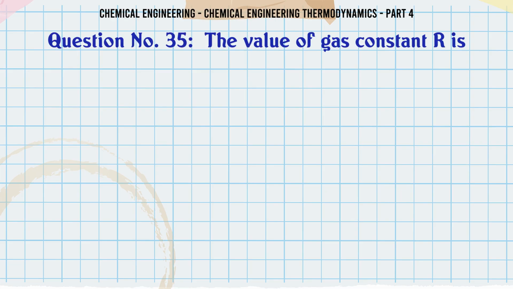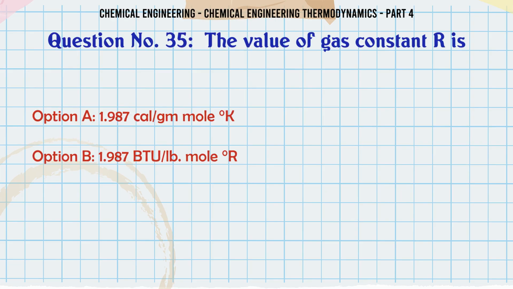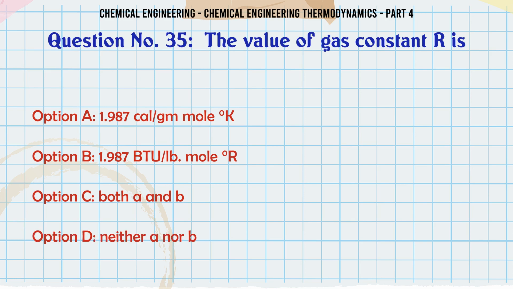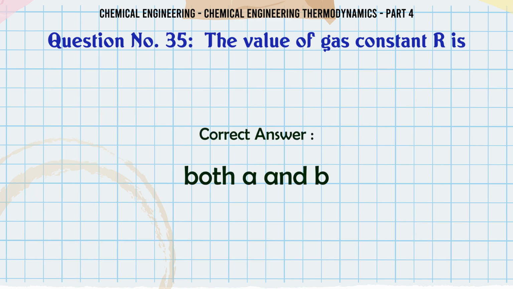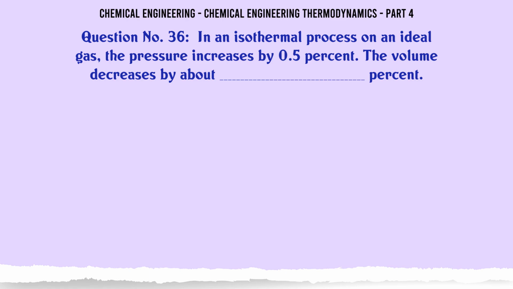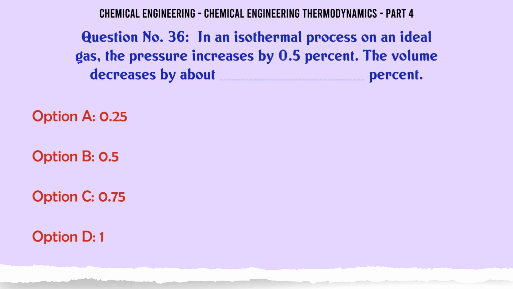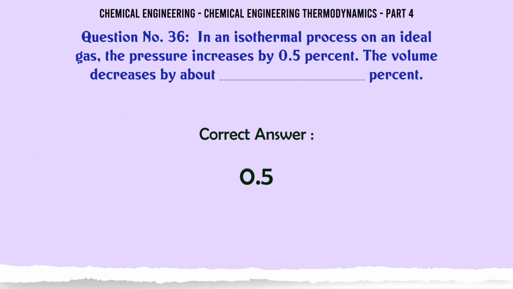The value of gas constant R is A. 1.987 calories/gm mole K, B. 1.987 BTU/pound mole R, C. Both A and B, D. Neither A nor B. The correct answer is both A and B. In an isothermal process on an ideal gas, the pressure increases by 0.5%. The volume decreases by about ___%. A. 0.25, B. 0.5, C. 0.75, D. 1. The correct answer is 0.5.